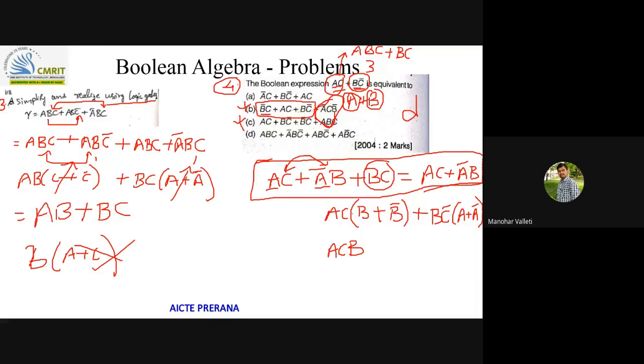Only possibility is A and D, but A is also not satisfying the consensus theorem. So I am going for D. If you are confident about the consensus theorem, you know to do this also. You can directly tick D only, because the rest of the options are already eliminated. This is the options elimination method. Understood? Yes, sir.